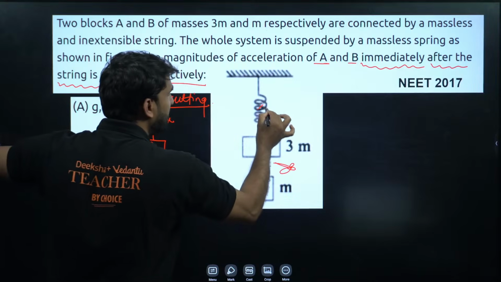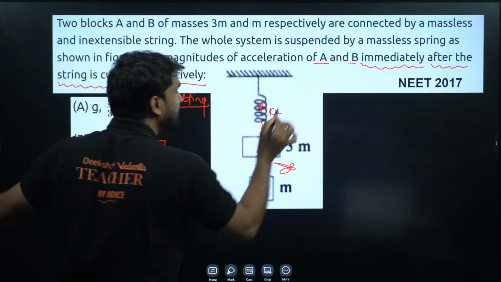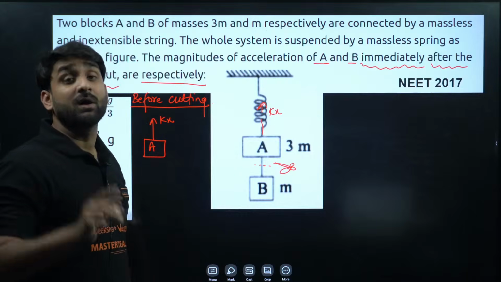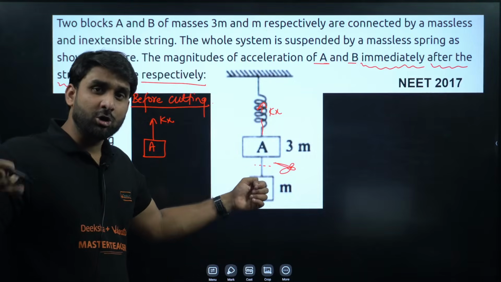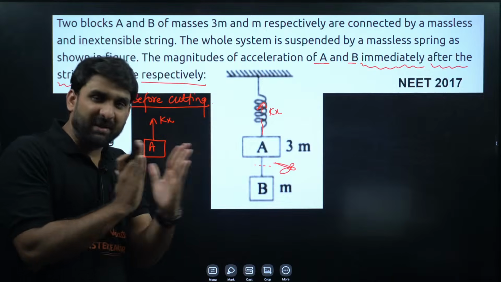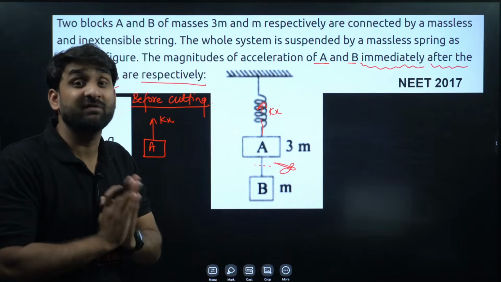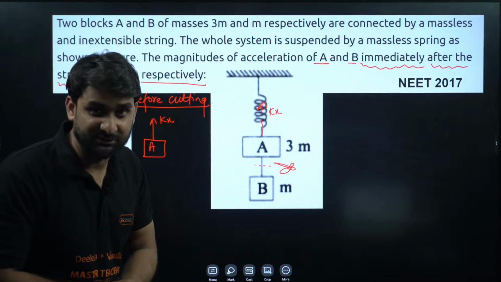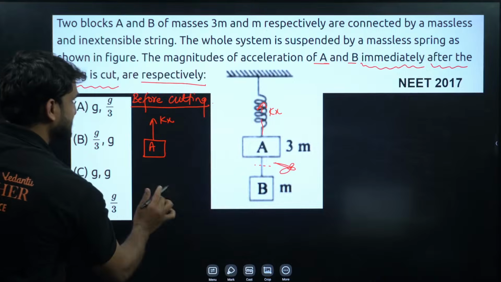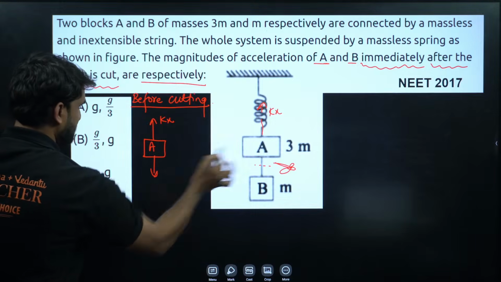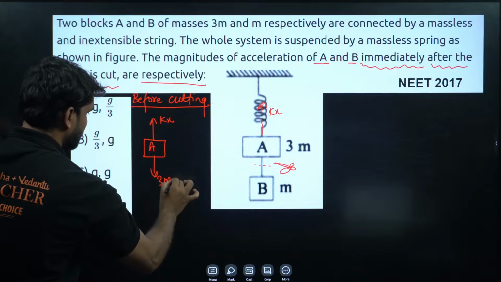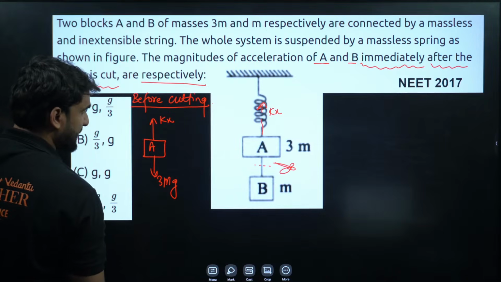In a spring there is a restoring force kx. You all know, when we stretch or compress the spring, there is a restoring force that always acts in the opposite direction of displacement, right? So this is kx, and this is 3m, so we can write 3mg, right, my dear champion?